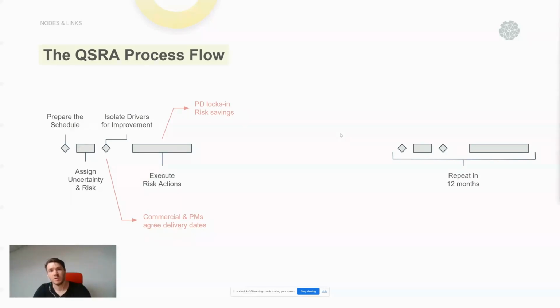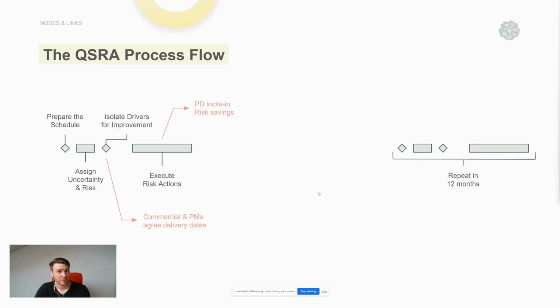What you can also decide is how often you want to run an AI QSRA and using what methodology and when those are triggered. So for example, this is the standard flow that we do today. We assign uncertainty and risk, we run the Monte Carlo simulation, we isolate the drivers for improvement. They can go off, for example, to commercials. Then we send off to the risk team to execute the risk actions. And then after a period of time, we'll run it again.